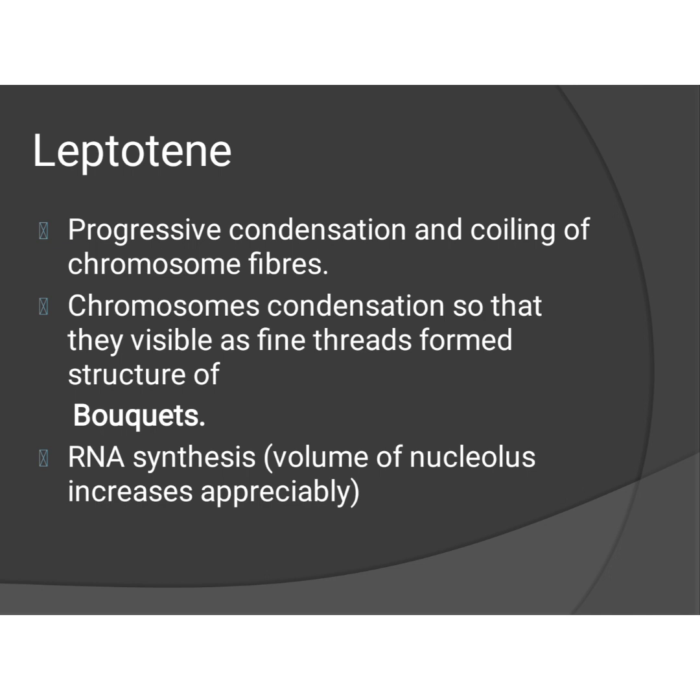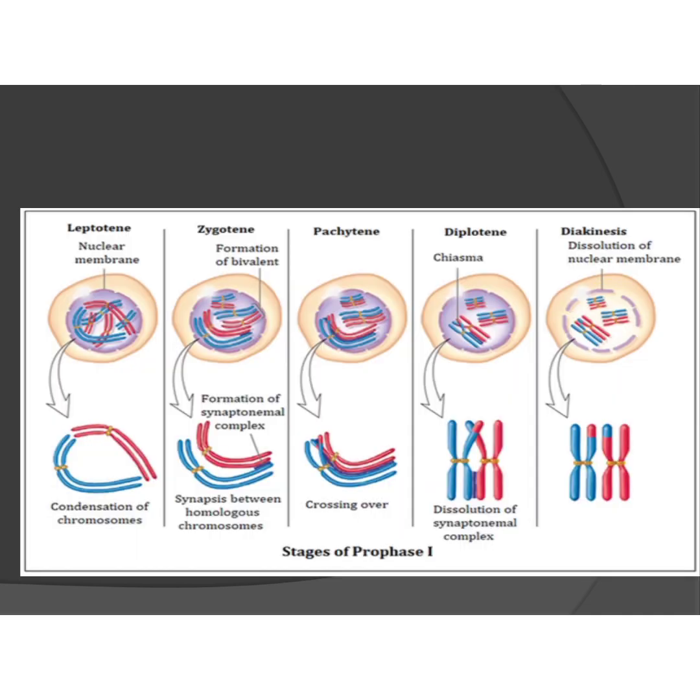As a result of RNA synthesis, the volume of the nucleus increases appreciably. During leptotene there is a marked increase in nuclear volume and chromosome condensation takes place, so that they appear like fine threads. It's very important, already I said. And all chromosomes in a nucleus appear like a loose ball of wool. This is also very important. You can see in this picture.